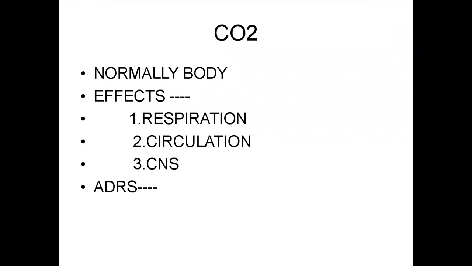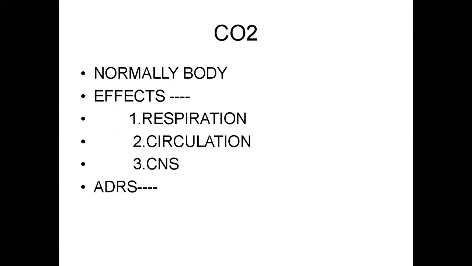So when carbon dioxide concentration is high, or when we inhale carbon dioxide, it increases the rate and tidal volume of the lung. It is helpful when oxygen levels in the body are lower. Carbon dioxide stimulates the brainstem, so we have more air inside and oxygen demand is maintained.